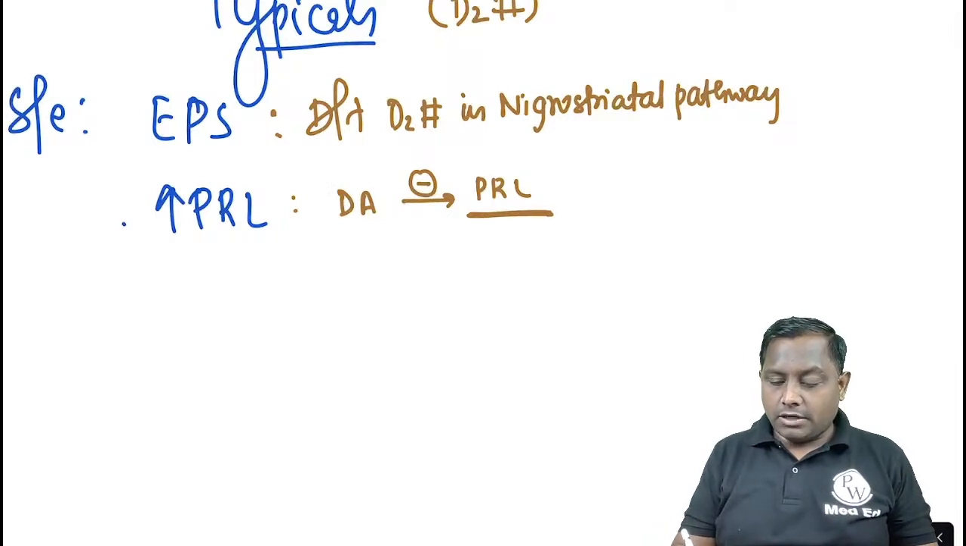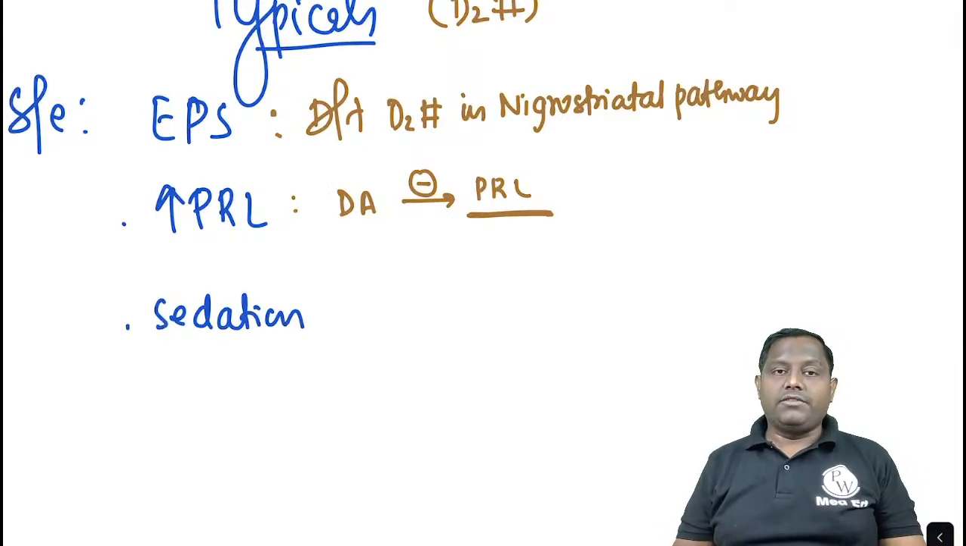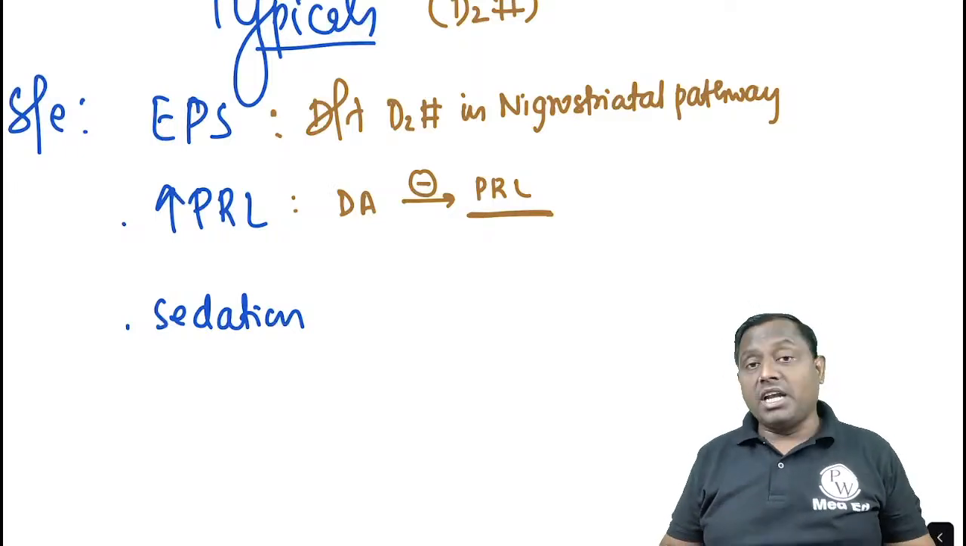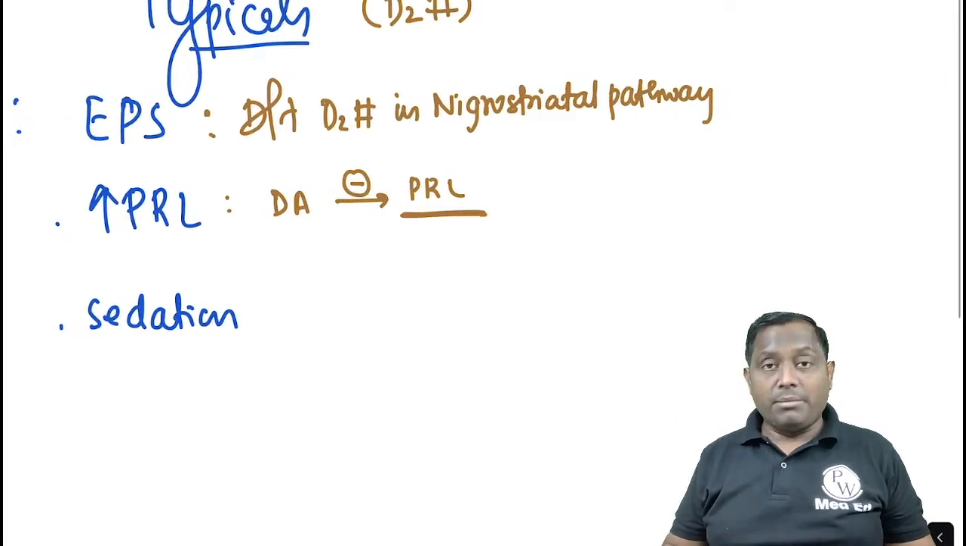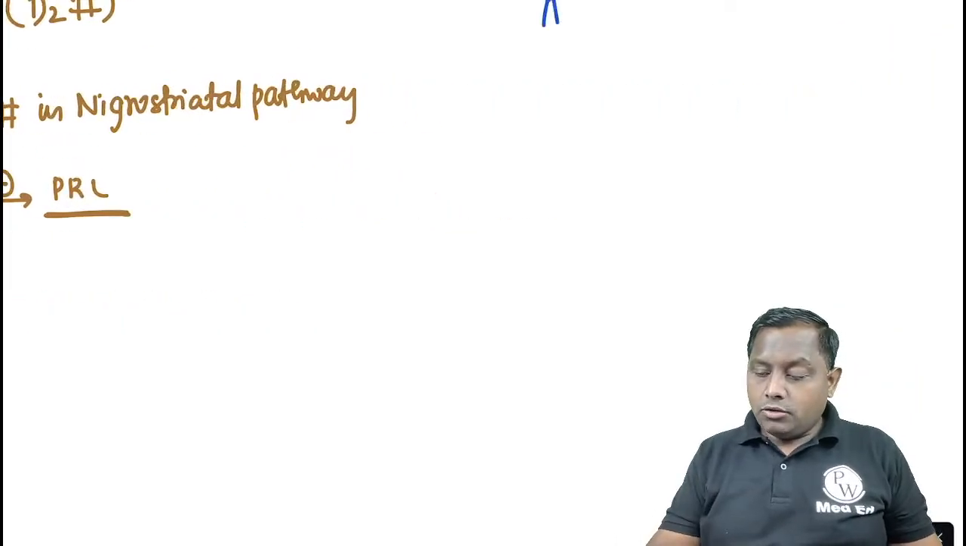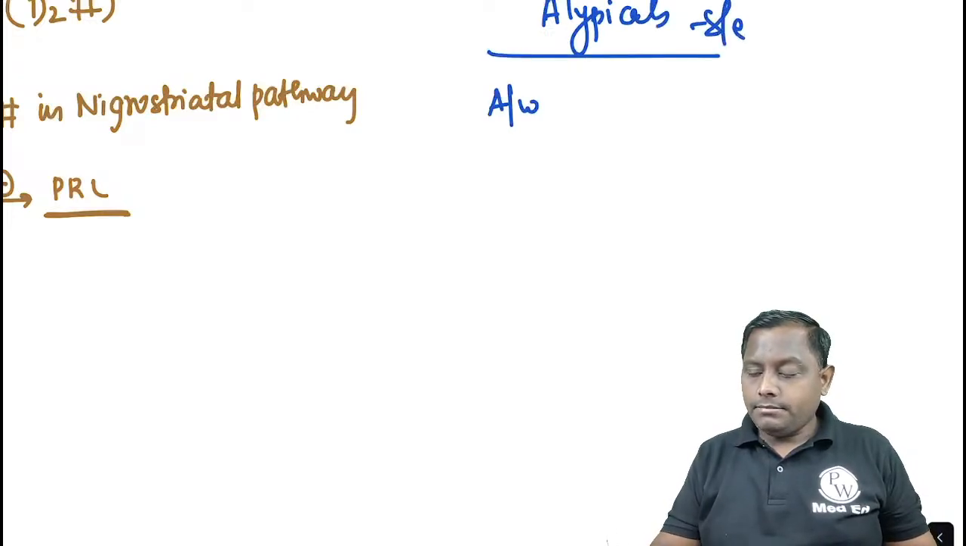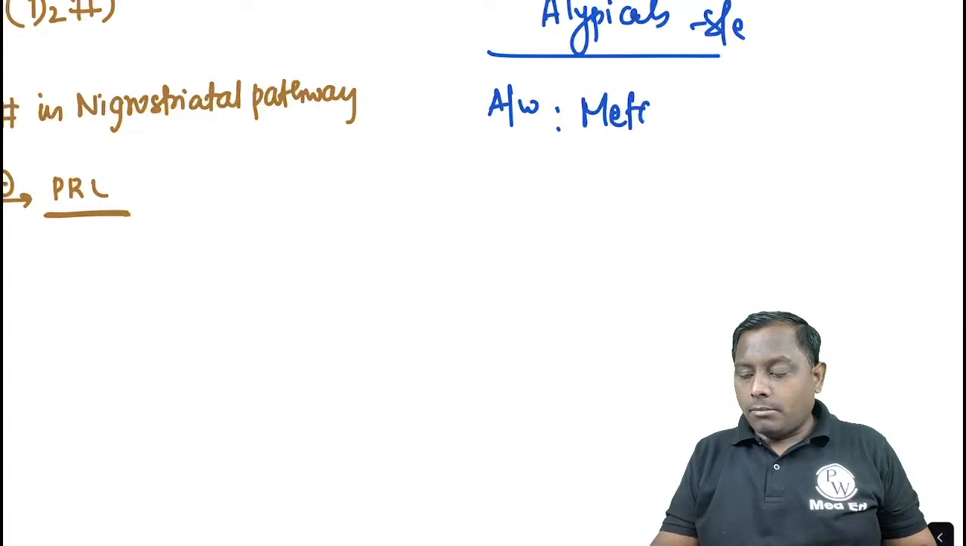Another side effect they can cause is sedation. Typical antipsychotics will have many side effects, some of which have been mentioned here. If we talk about atypical antipsychotics, among atypicals they are mainly associated with metabolic abnormality or metabolic side effects.